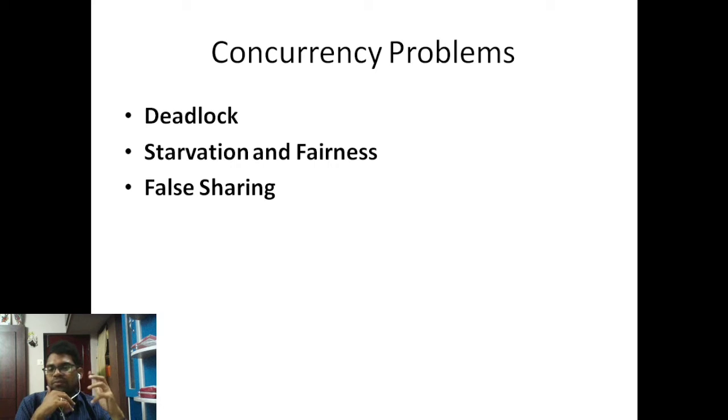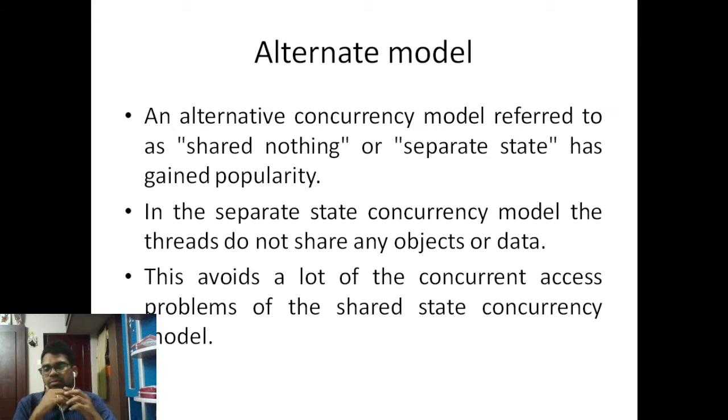The last one is false sharing. By sharing the objects, some intruders can get into our system and access our data without our notice, or anyone can get the data inside the same application. Then it is said to be false sharing: sharing without knowledge, or getting knowledge in an improper way. That's called false sharing.